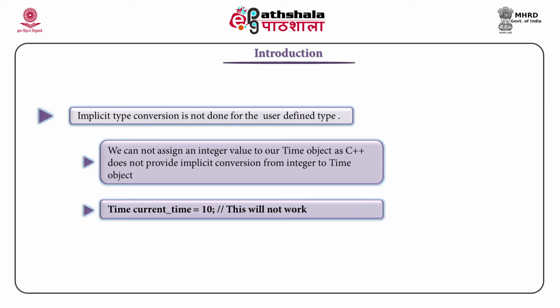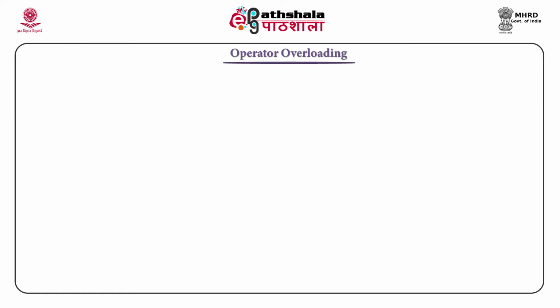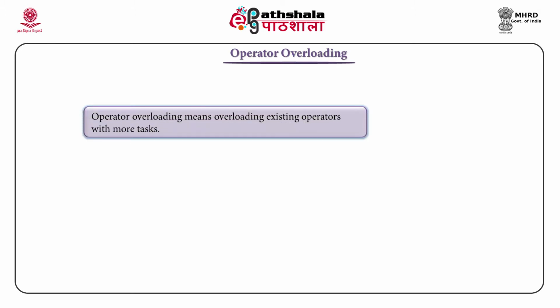So, due to all those things, we are not able to use our own defined data type with as much ease as we are able to use standard data types, but as we said before, C++ allows you to overload these operators, and with little more work we can modify a time class to make all of these things work for us.